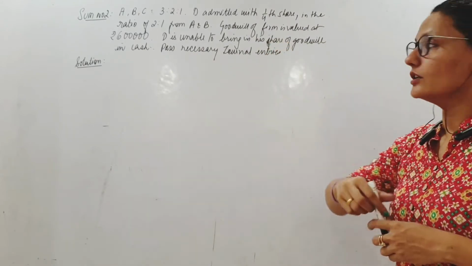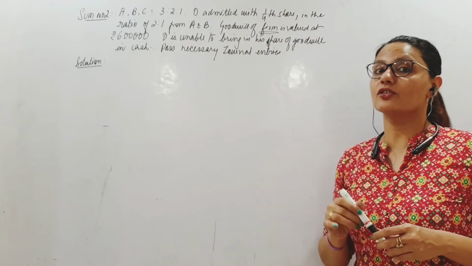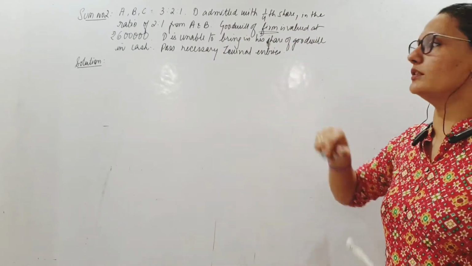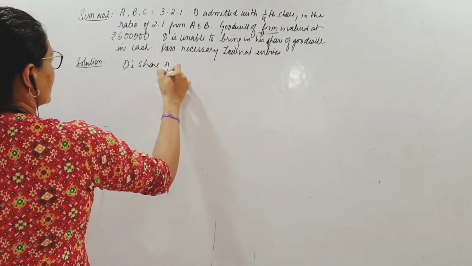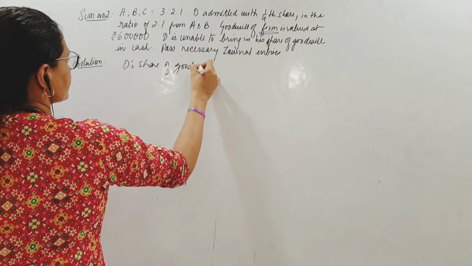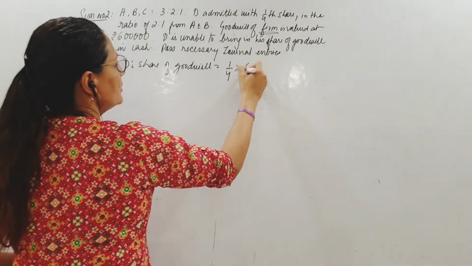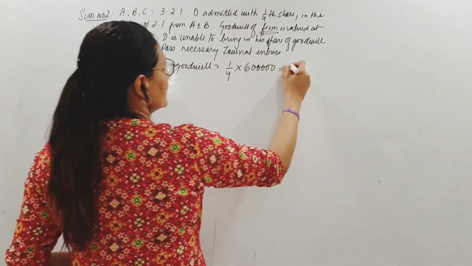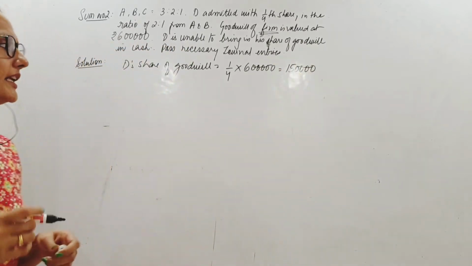Now you see, it's not D's share of goodwill. We will have to find out D's share of goodwill. How do we find that? D's share of goodwill is equal to his share of profit in the future into the total value of goodwill of the firm. So that comes to 1,50,000. So basically he is supposed to bring in PFG of 1,50,000.